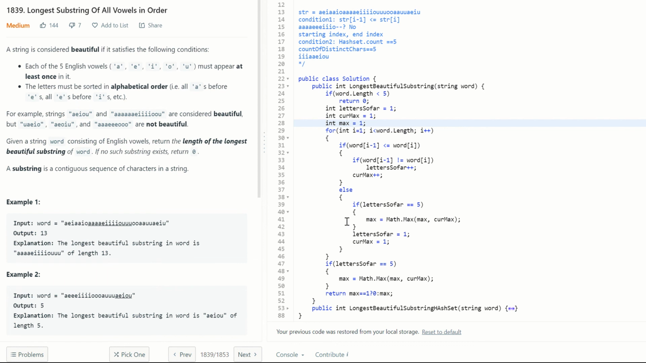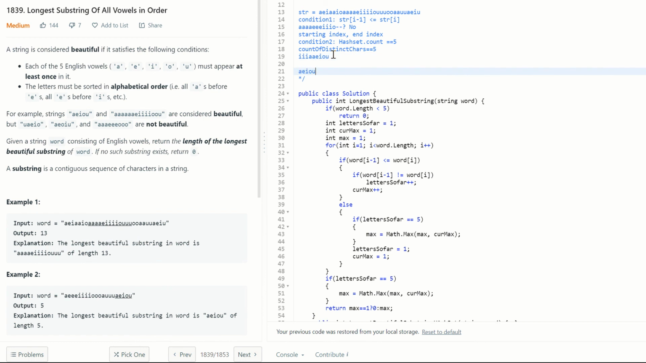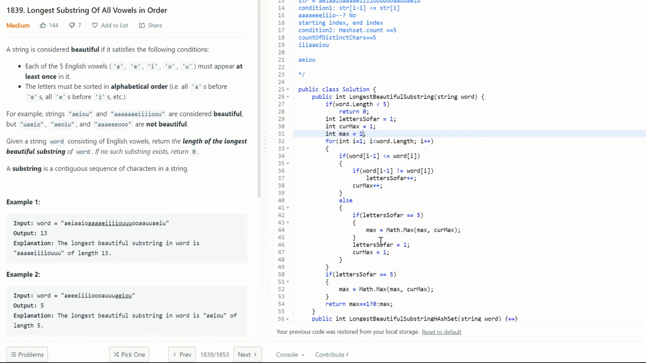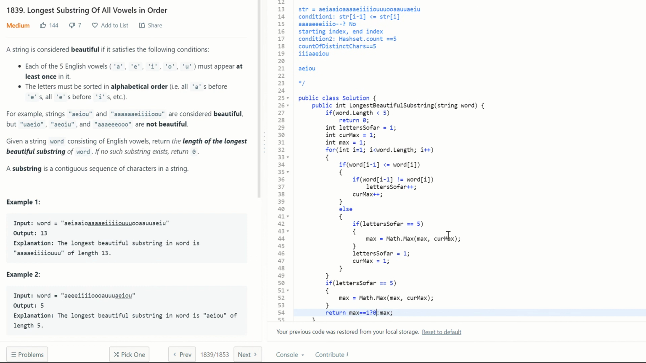The minimum possible answer for this is 5, as simple as that, because all of them should appear at least once. The minimum possible answer would be as simple as A, E, I, O, U. That's the reason why, if max is unchanged, basically still assigned to 1, we return 0. Otherwise, we return the maximum, whatever that is. So this is how the entire code works.